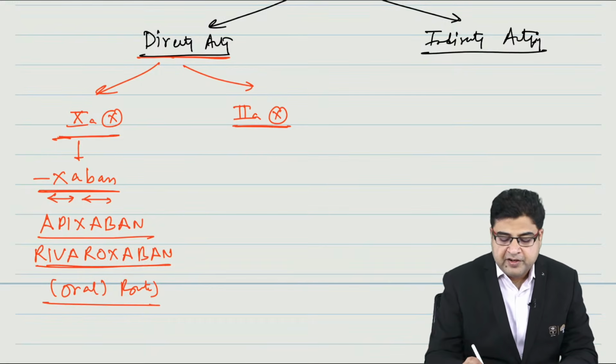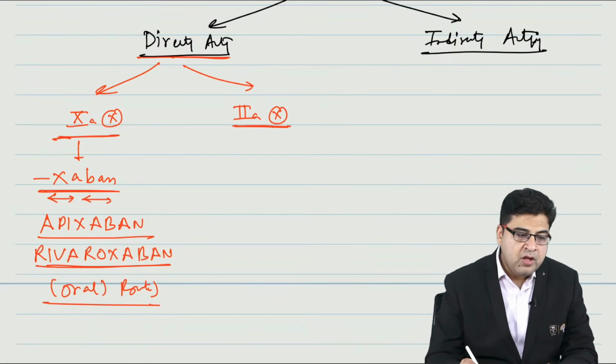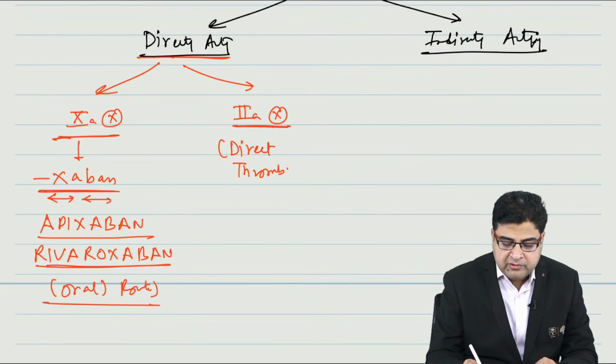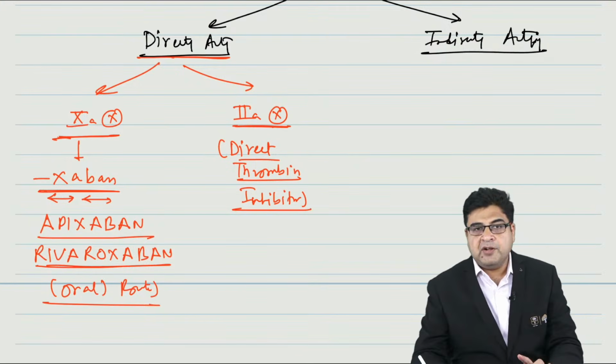Now if we talk about the factor 2A inhibitor, factor 2 is also known as thrombin. So these medicines are also known as direct thrombin inhibitors, because they are inhibitors of factor 2.